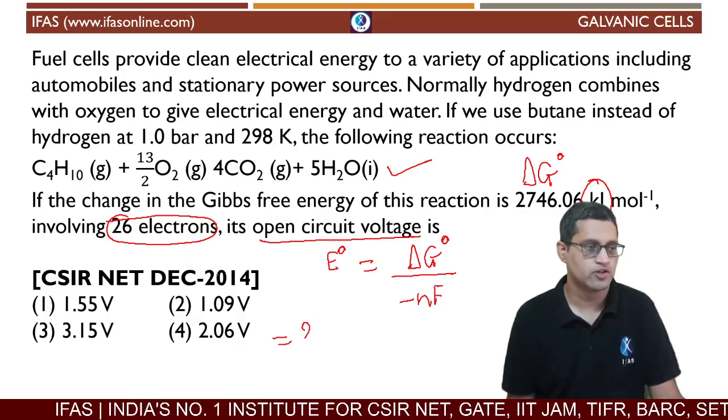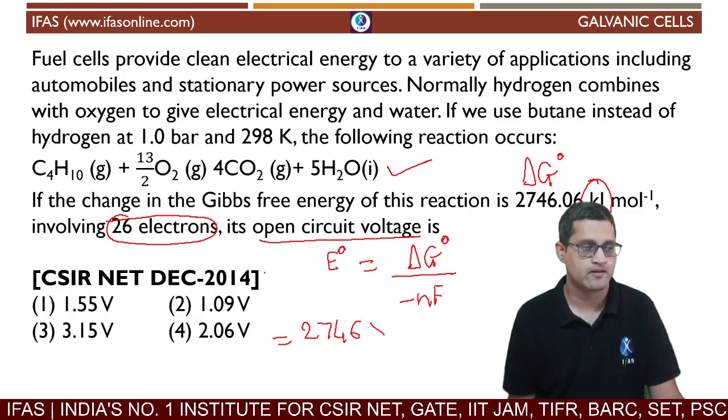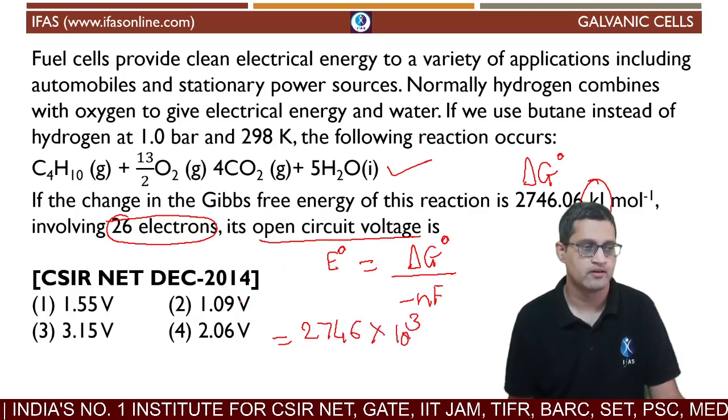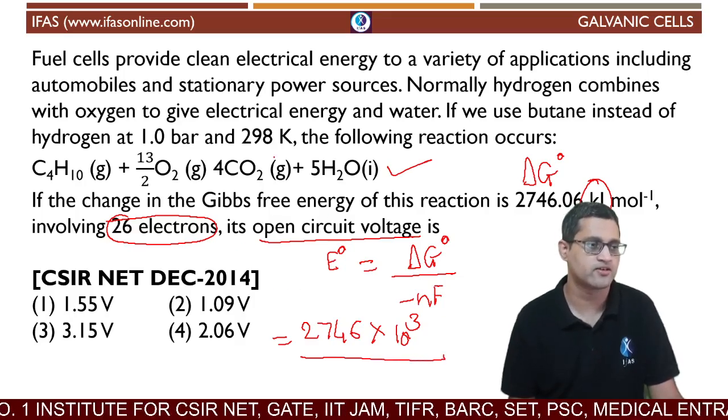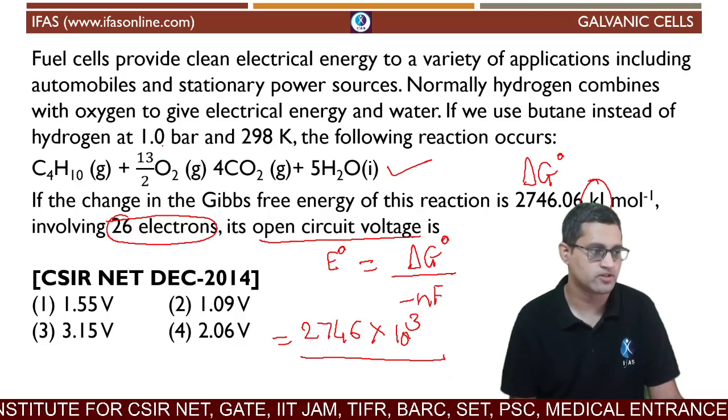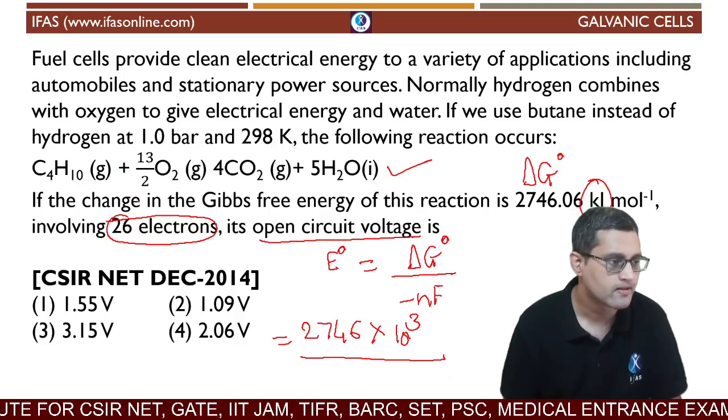So this is 2746 into 10 raised to 3 divided by, now n is given to be 26. 26 electrons were exchanged, that is what is given to us earlier.